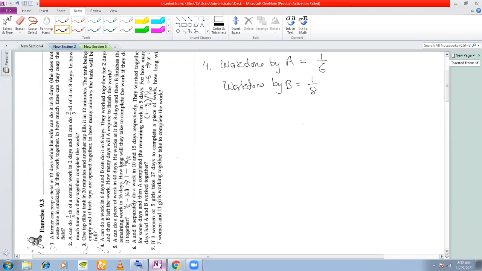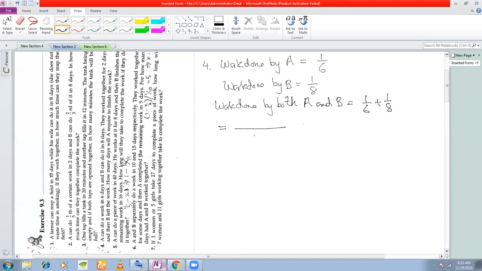What is the definition of work done? Work done is the fraction of work completed in 1 day, right? They work together for 2 days. So what is the work done by both? Work done by both A and B is equal to 1 by 6 plus 1 by 8.